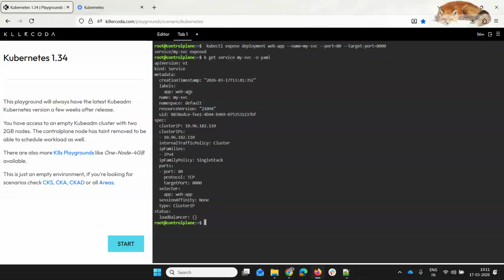Okay, so basically it is created for that particular deployment, and it's using the label web app. Now it is going to route traffic to the deployment whose labels have web app. With port 80, users may connect to port 80 and it will route traffic to the container port, which will be 8000.